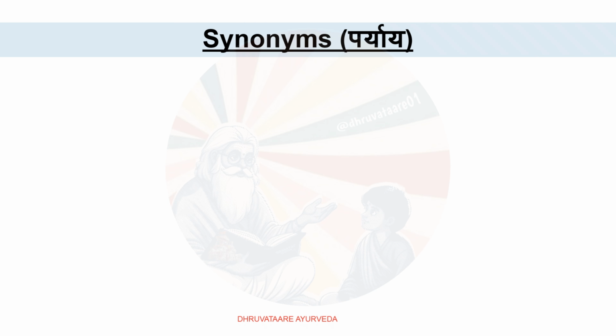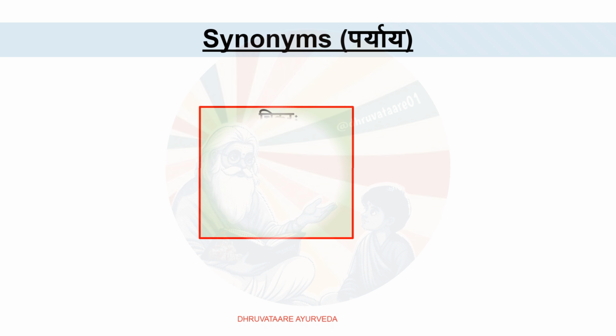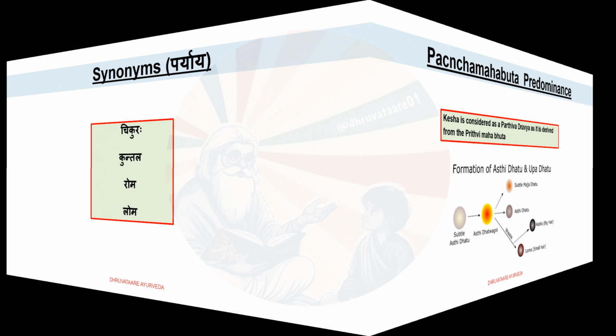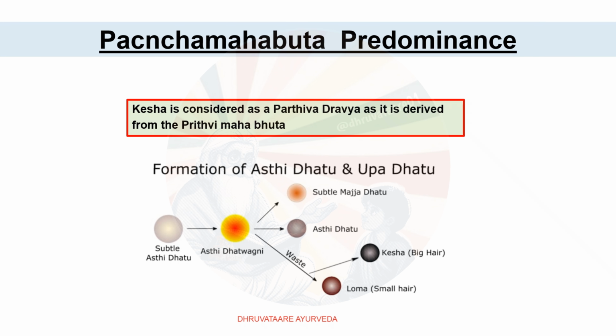Synonyms. Paryaya. Chikura, Kuntala, Roma and Loma. These are the synonyms of Kesha. Panchamahabhautika predominance. Kesha is considered as Parthiva Dravya as it is derived from Prithvi Mahabhuta.